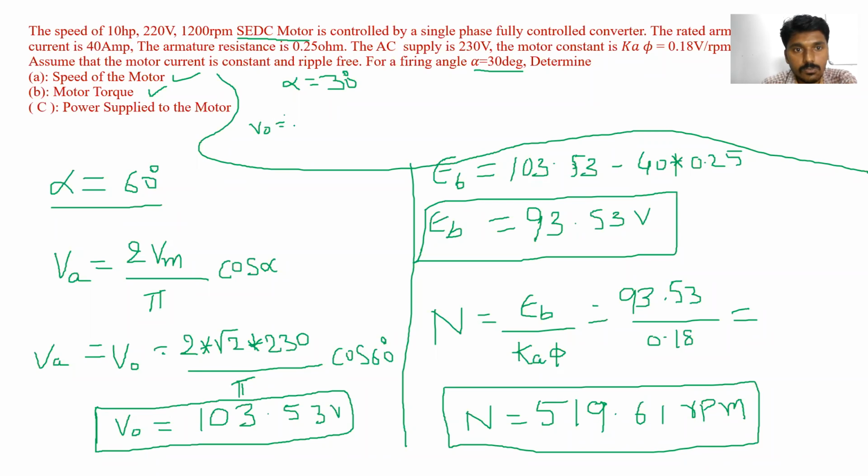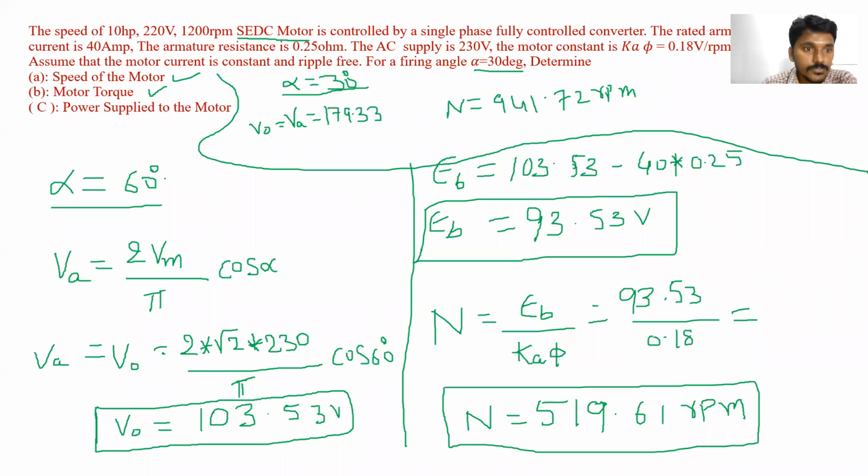V0 is equal to Va is equal to 179.33, and the speed was 941.72 RPM. So please observe from these two cases: if alpha is equal to 30 degrees, we got the output voltage 179.33 and the speed is 941 RPM.